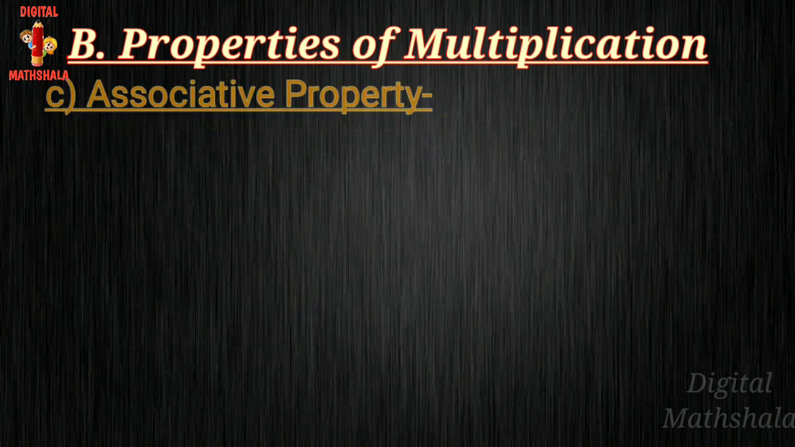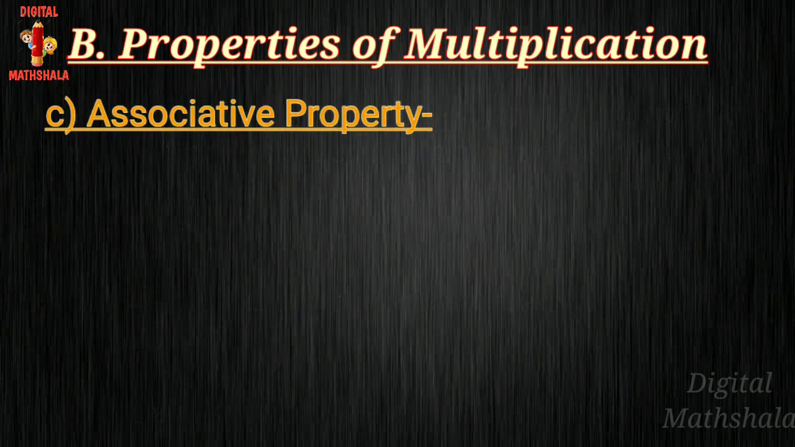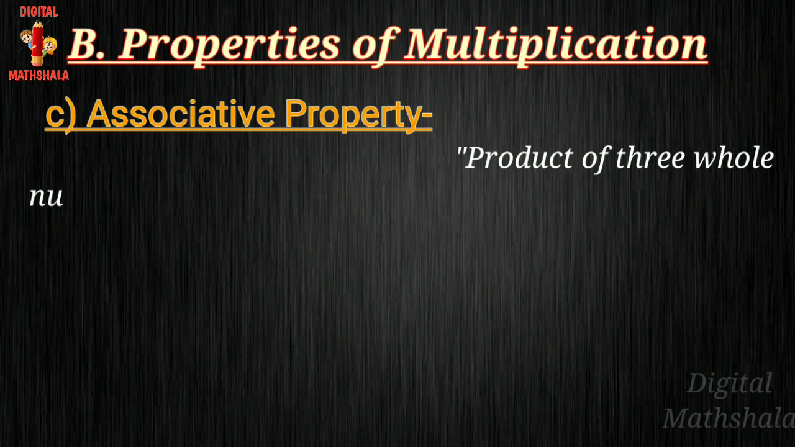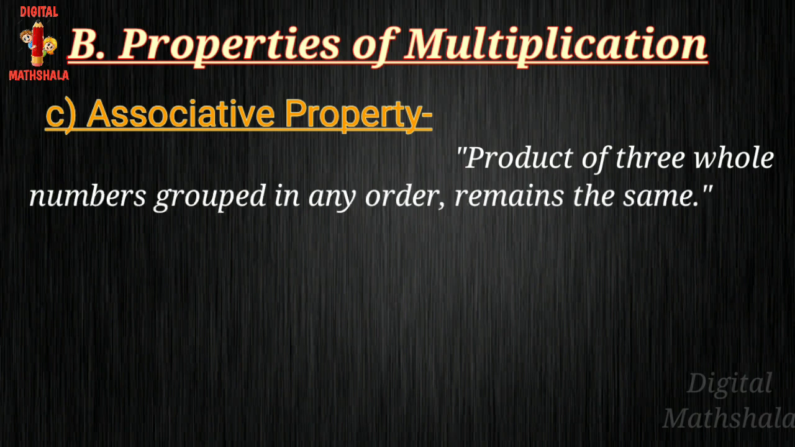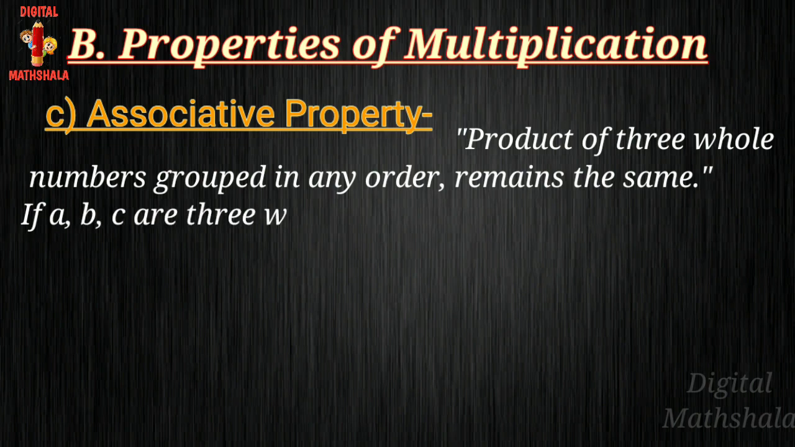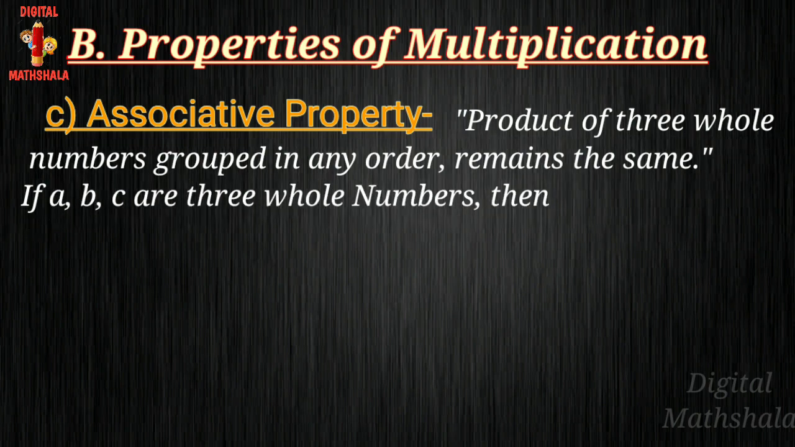Now third one is associative property. In this, product of three whole numbers grouped in any order remains the same. If A, B, C are three whole numbers, then A multiply B multiply C equals to A multiply B multiply C, where in the first case A and B are closed in one bracket, in the second case B and C are closed in one bracket.